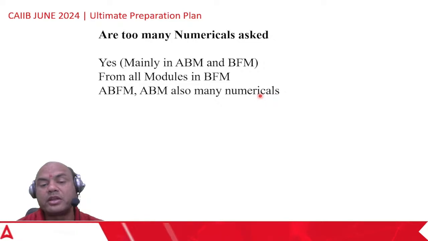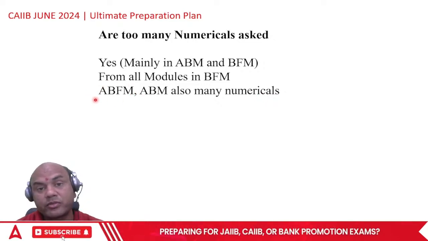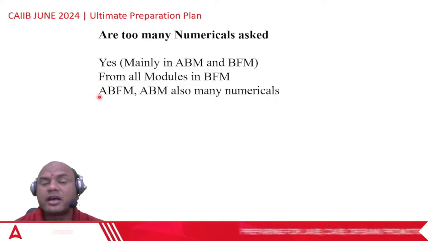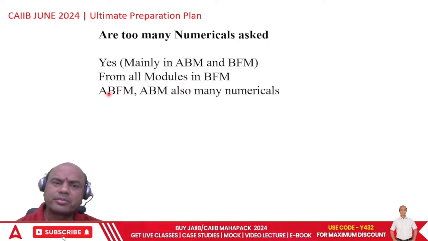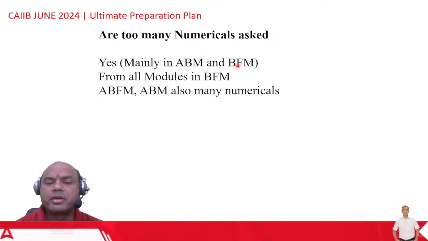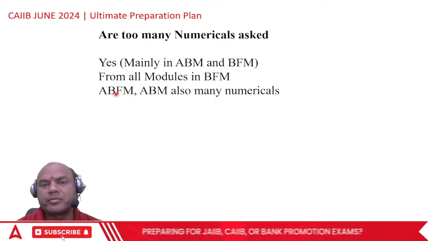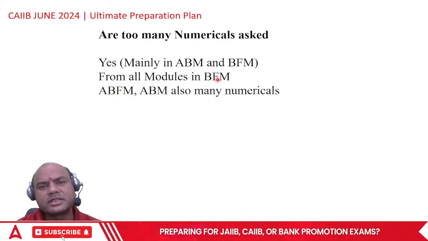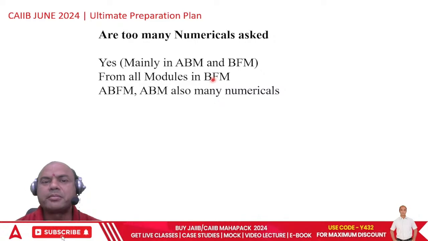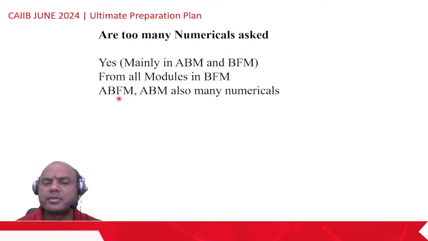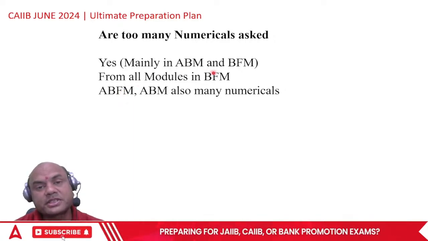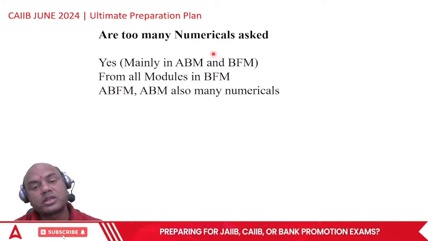ABM also has many numericals. ABFM also you have many numericals. Remember this. I'll tell you some logical part over here. Remember, BFM, ABM and ABFM, some part of the portion is same. Like Basel 3, you have it in ABM also, BFM also and ABFM also. So you have to study some basic concepts for all the three papers.